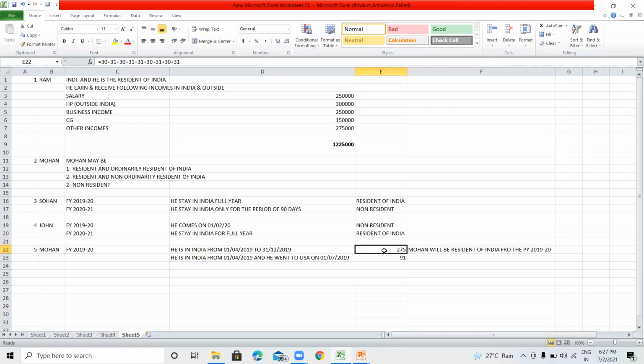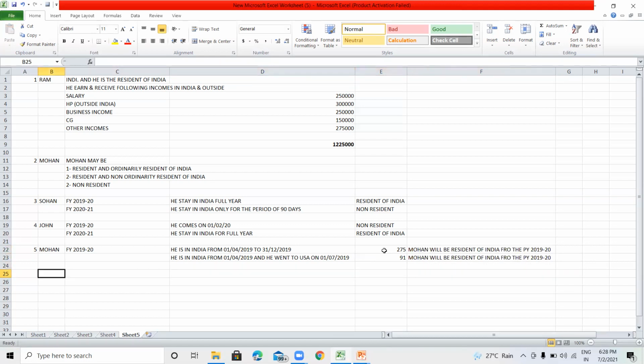So in 2019-20, he stayed in India for 91 days and he was a permanent resident of India. So it is assumed that he has been in India for a very long period, for 365 days or more in the preceding 4 years. So he will become a resident of India.